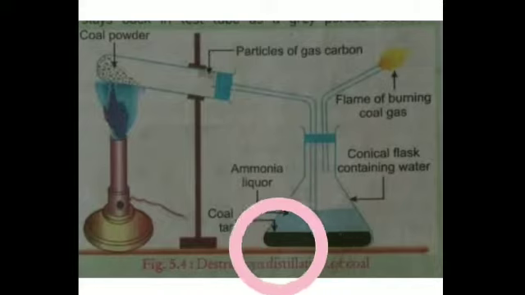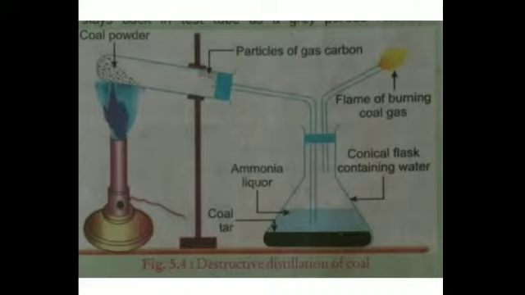And what is left over here is a black residue, left behind in the boiling tube. This is known as the coke. So this is the coke which is left behind in the test tube, and that means you can see the equation: the coal on strong burning in the absence of air in a closed retort, coke, coal tar, ammoniacal liquor and coal gas are formed. Is that clear? So these are the byproducts of destructive distillation of coal, and all these products have certain uses.